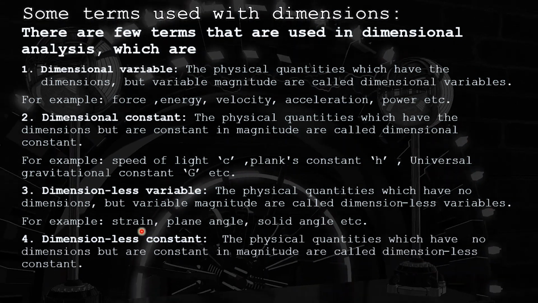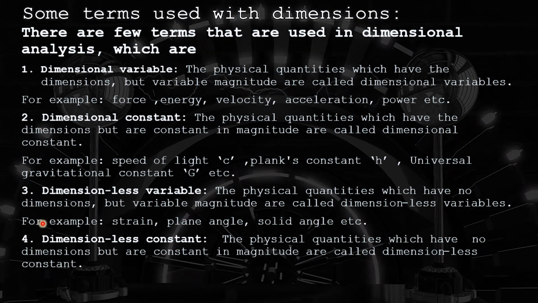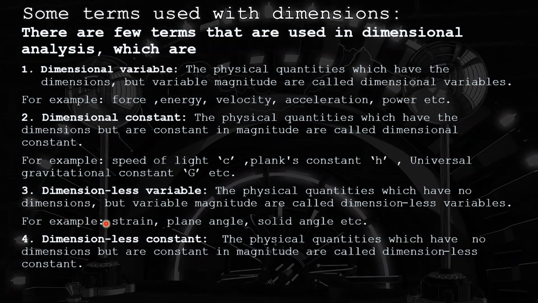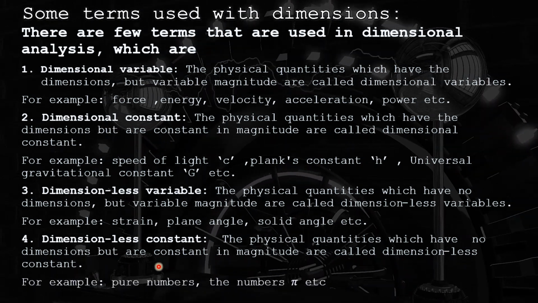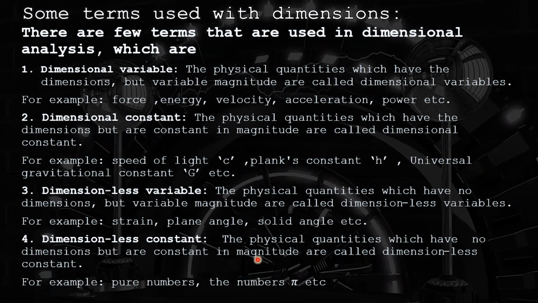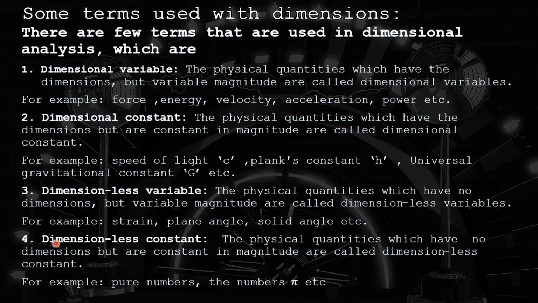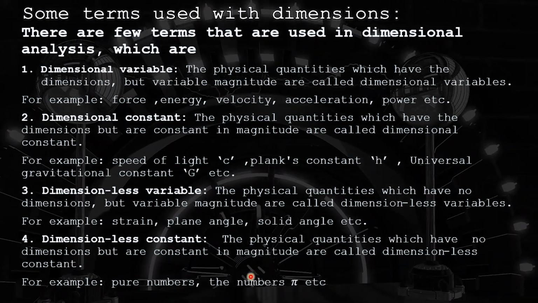One more term, dimensionless constant. It means the physical quantity is dimensionless and also a constant. For example, pure numbers like 1, 2, 3, and for example, pi. Pi is a dimensionless constant. It's a constant having no dimension.